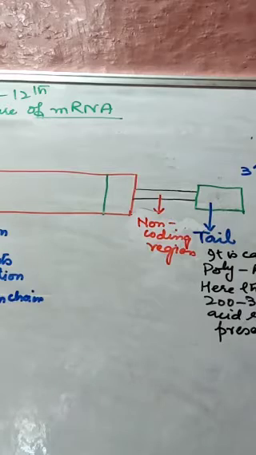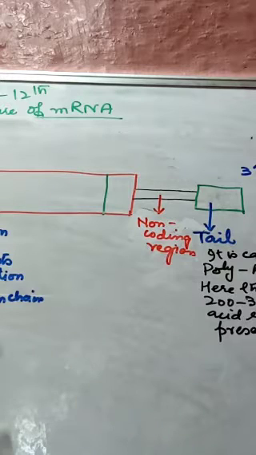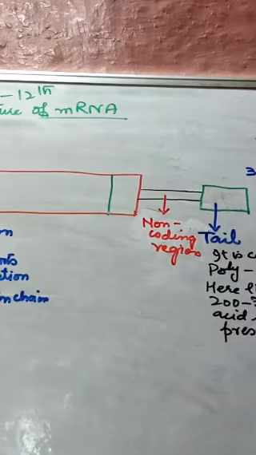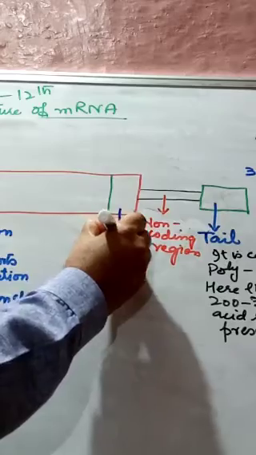What is this codon? It is AUG. I will write it in a different color so that it becomes clearer to you. Now this part, the initiation codon, and what is this? The terminating codon.